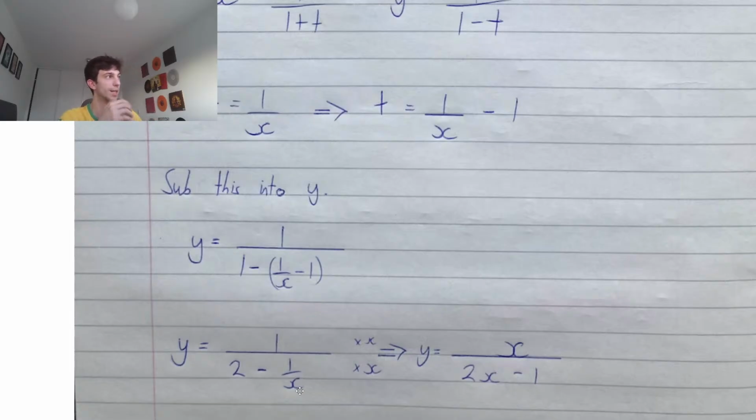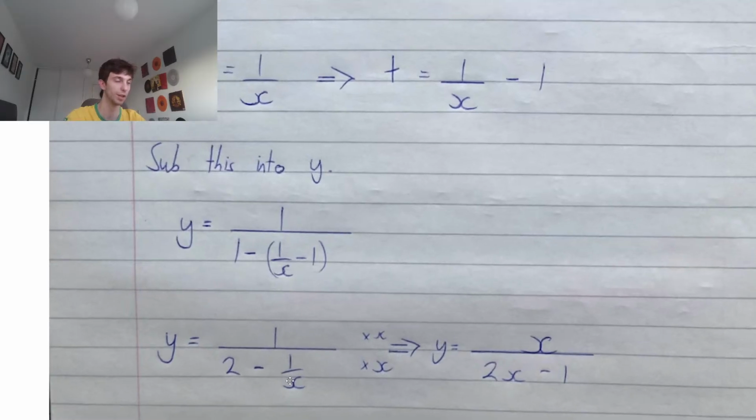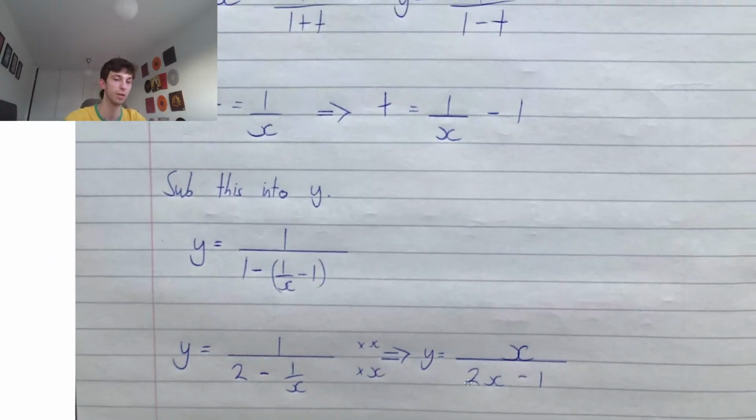One thing I wanted to say, guys, in show that questions in A-level, or generally in many worked questions, they tend to want you to get rid of denominators in these kind of questions. So here they would want you to multiply your denominator and numerator by x to get rid of that denominator within the denominator on that 1 over x. So multiplying through everything by x to get rid of that 1 over x, we get left with 1 times x in the numerator, it's just x. Then we have 2x, take away 1 over x times x is just 1. So we're left with y equals x over 2x minus 1.